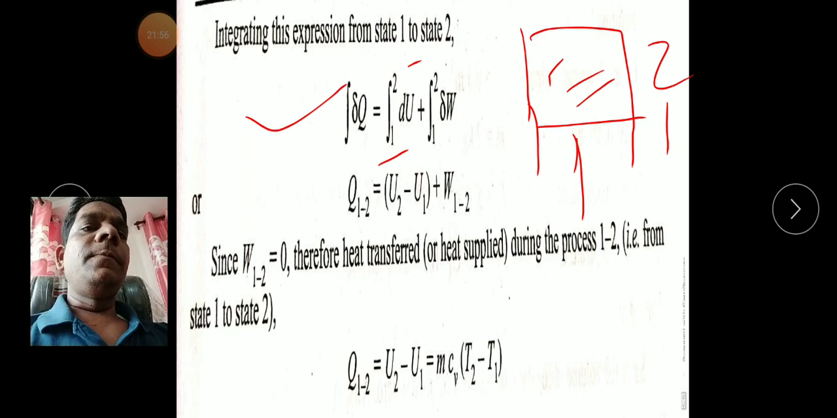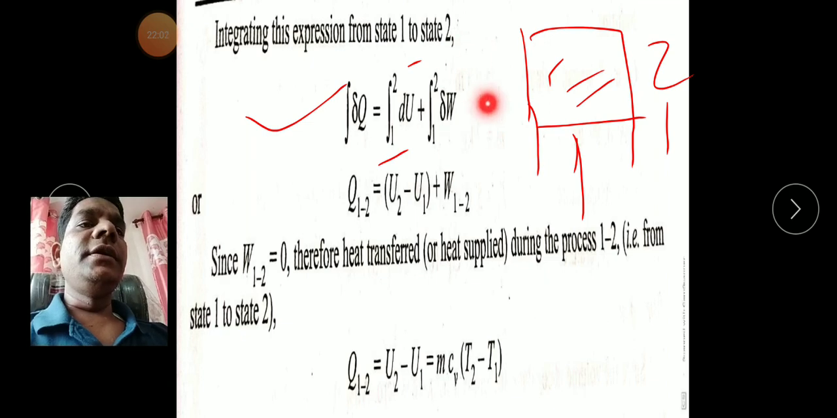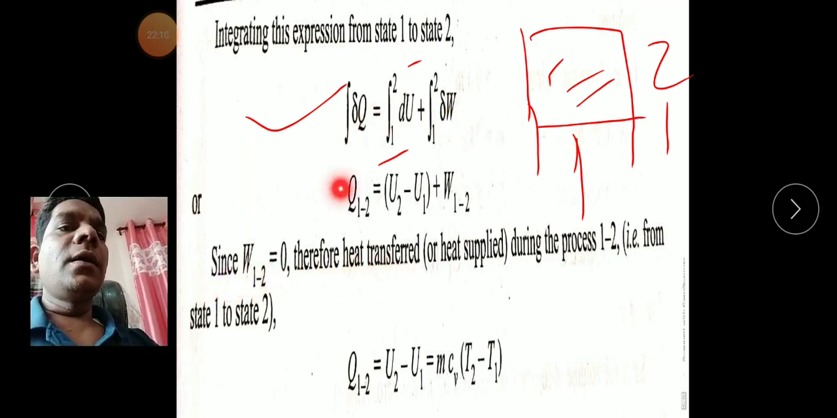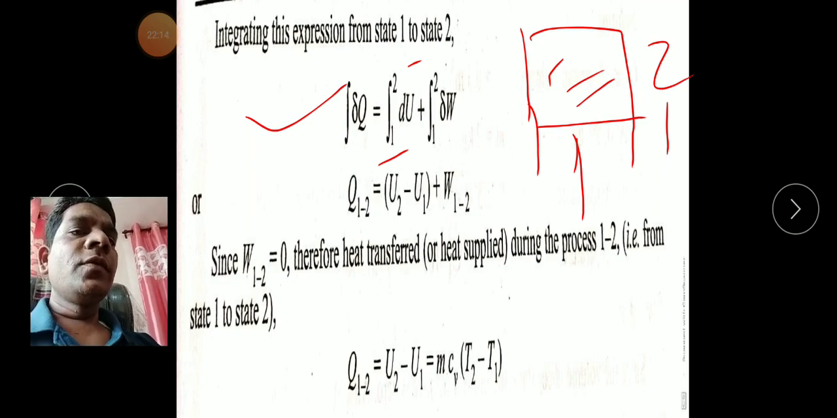Here we apply the integration signs within the limits 1 to 2. After solving, the integration of dU gives U2 minus U1, and the integration of the work done gives work done 1 to 2. But we know that the work done in a constant volume process is 0. So this value is 0 here. We know this work done is completely 0 in a constant volume process. So Q becomes U here.